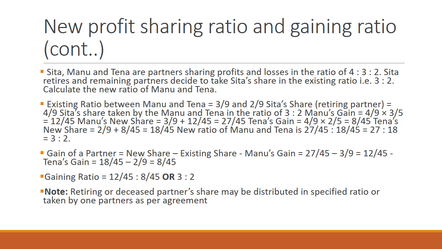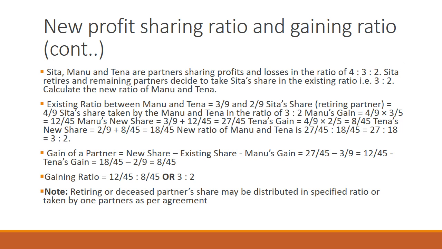So the new ratio of Manu and Tena will be 27 over 45 for Manu and 18 over 45 for Tena. That gives us 27 to 18, which reduces to 3 to 2.